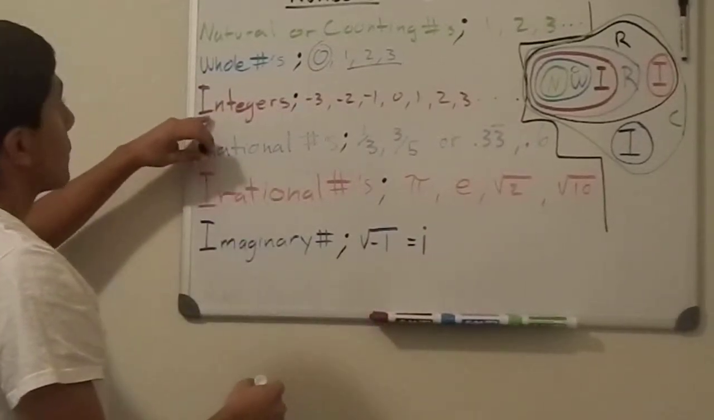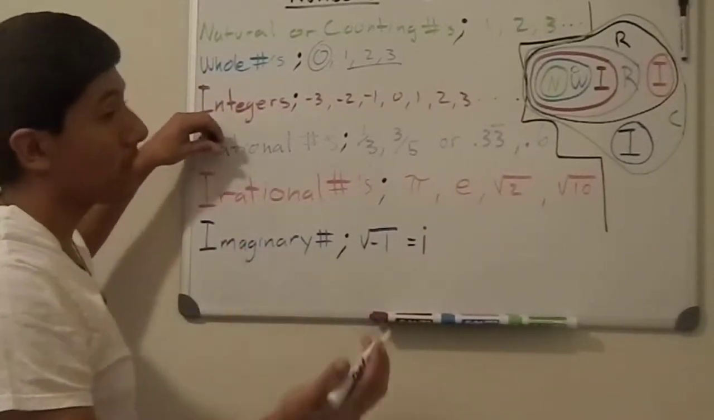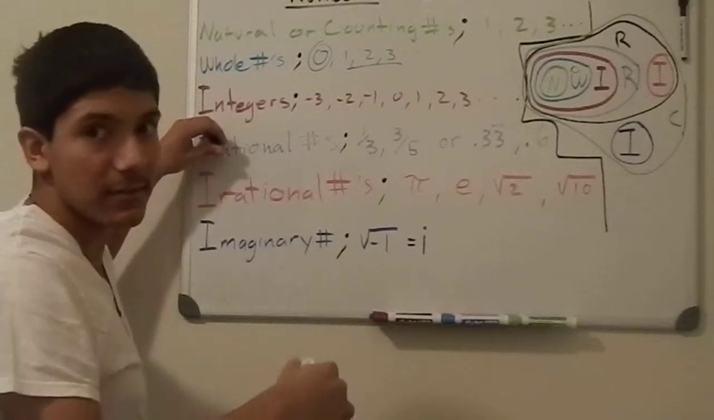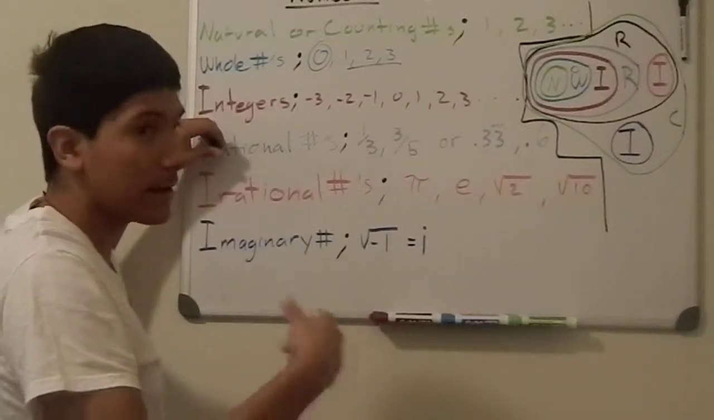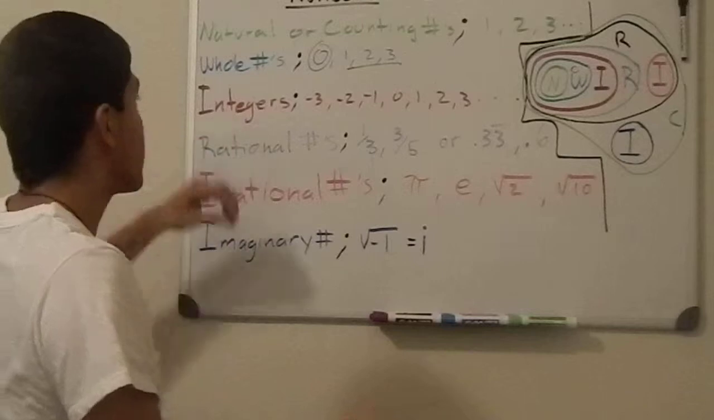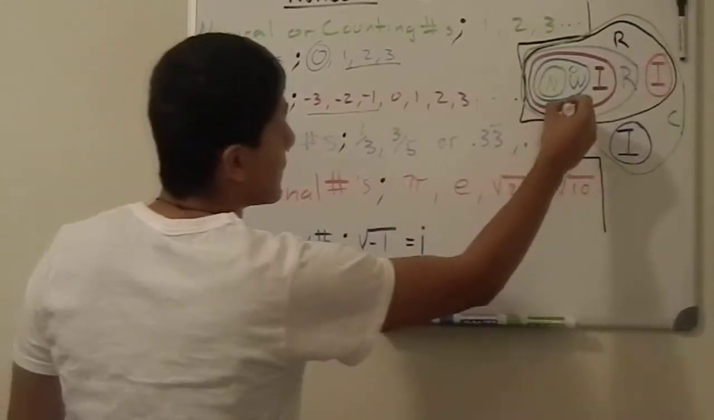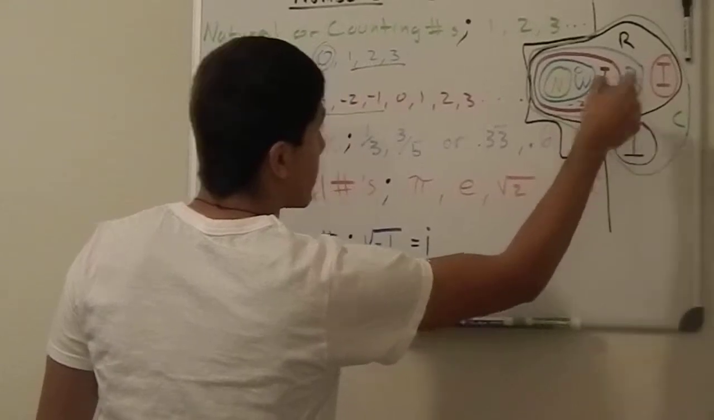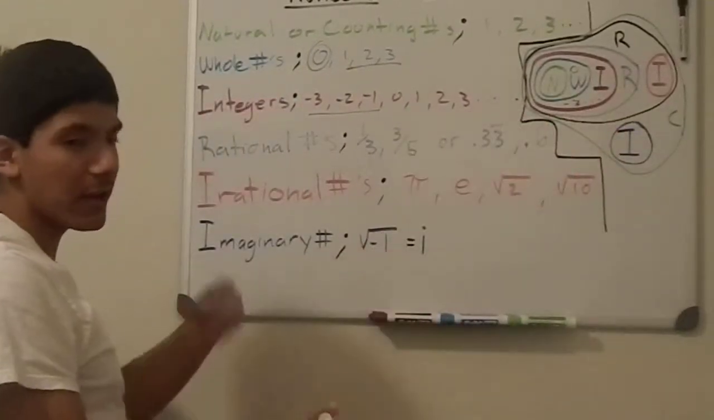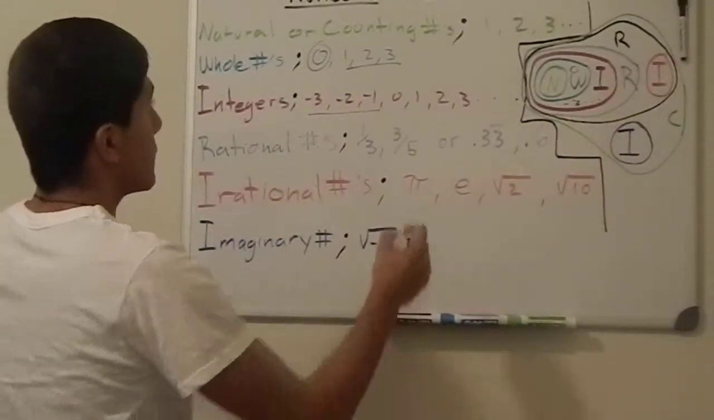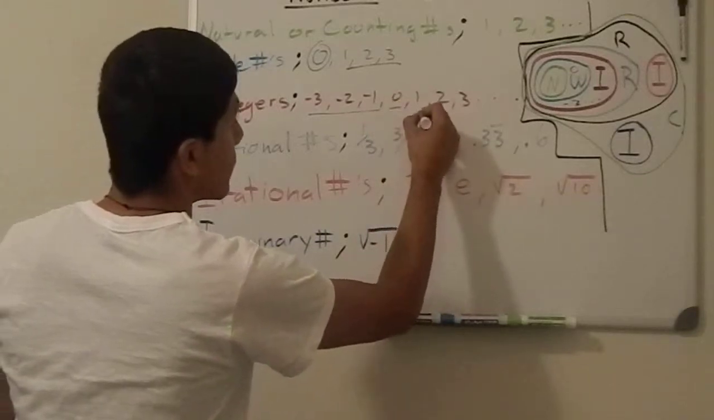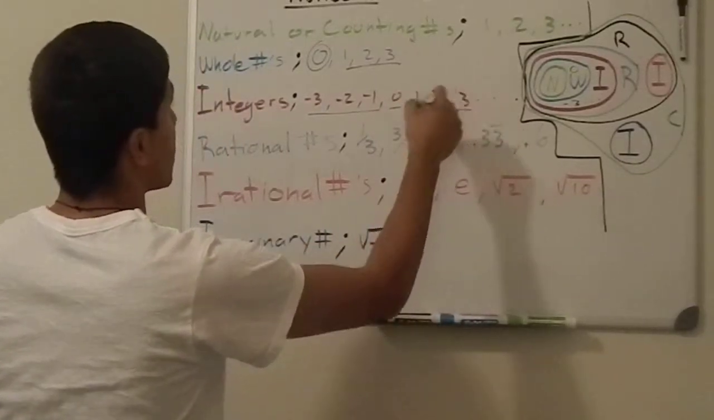Moving on. Integers. Then they came up with, well, what if I have less than 0? What if I owe some, right? What if I borrowed some? Then we came up with our negative numbers, and they fit here. -1, -2, -3, -4, -5, and so forth. Our whole numbers, and our natural numbers.